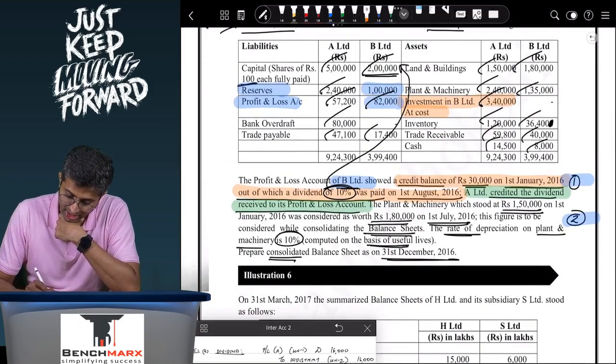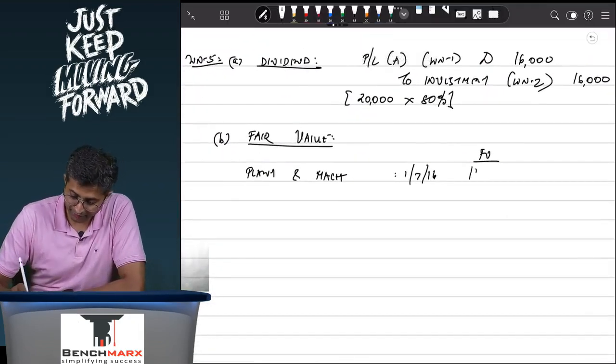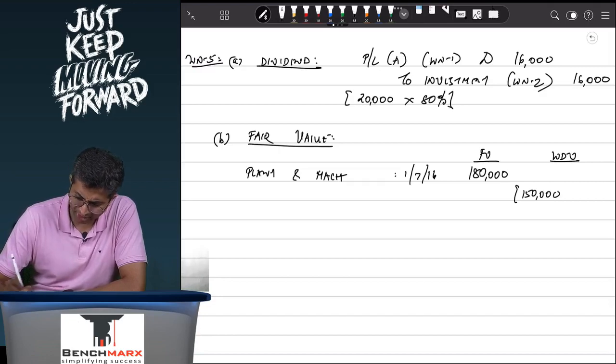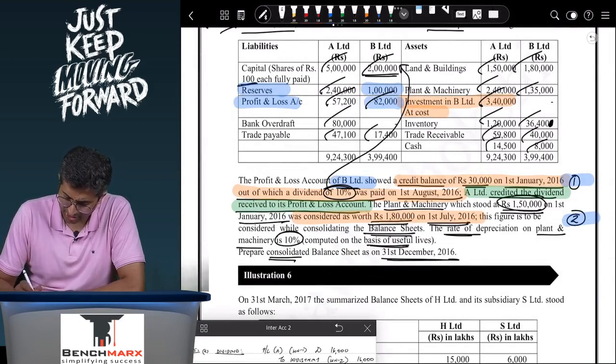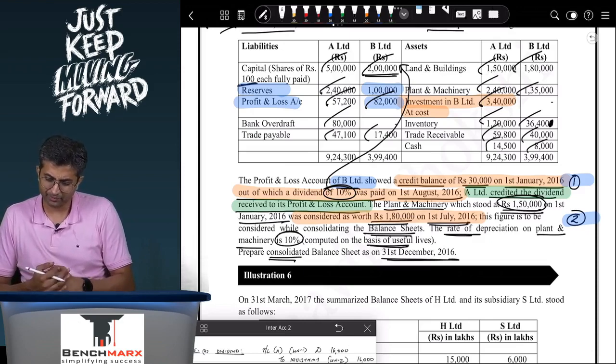The question says it was considered to be worth 1,80,000 on 1st July. So, this is the fair value of 1,80,000. However, what is the carrying value or the WDV of this plant and machinery on 1st of July? Well, at the start of the year, it was 1,50,000. The question tells you that the plant and machinery which stood at 1,50,000 on 1st January 16 was considered to be worth 1,80,000. This figure is to be considered in consolidating the balance sheet.